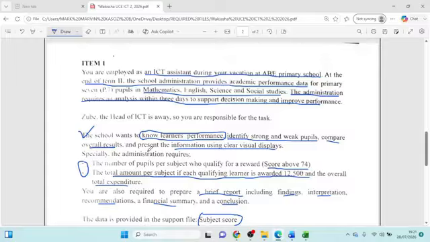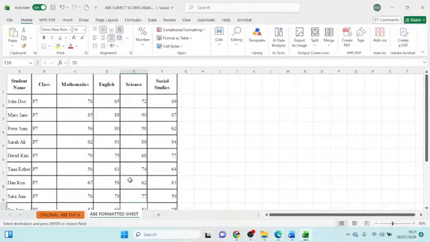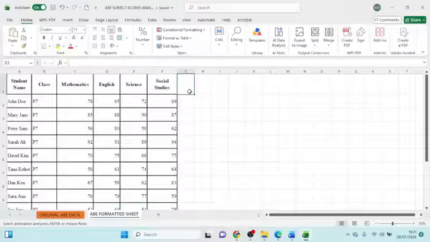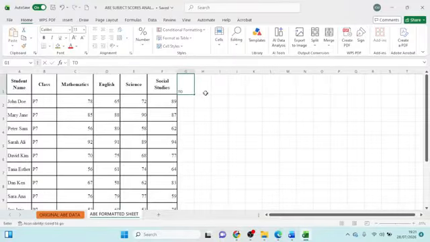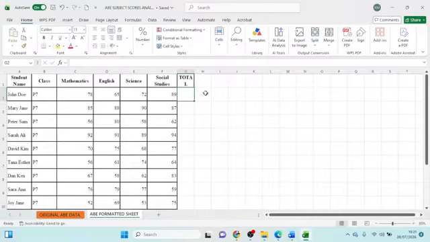Now, if you want to know the performance of learners, identify strong and weak ones. And this is your Excel you're using. I started with this. Now you see, the scores are there in all the subjects: math, English, science, and SST. The scores are all there. But if I want to identify the performance of these learners, I want to first see their totals.